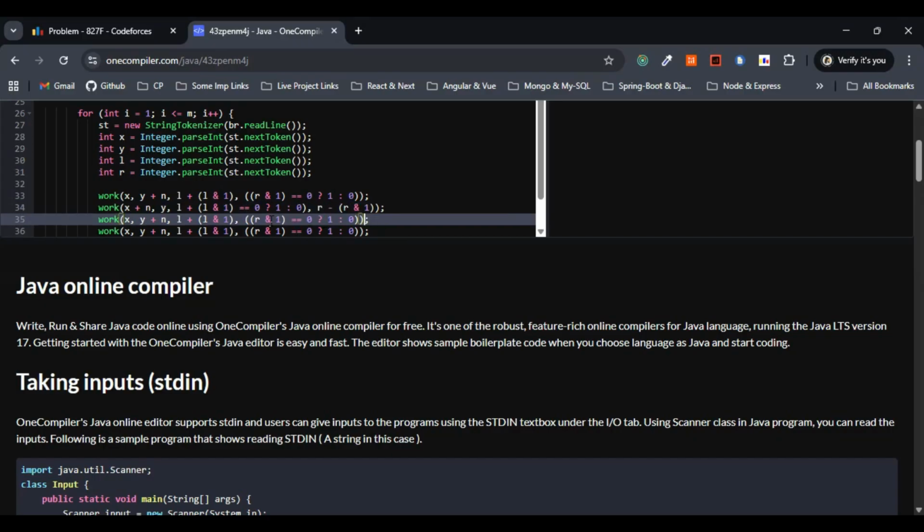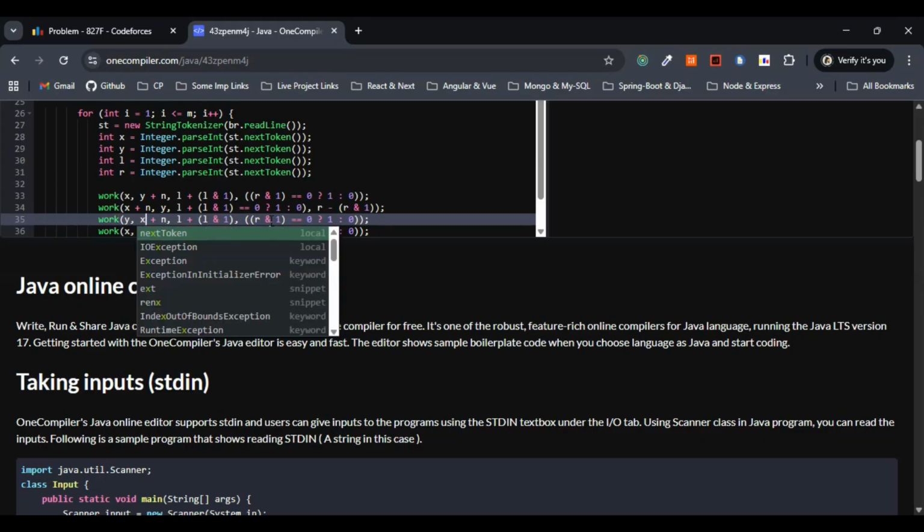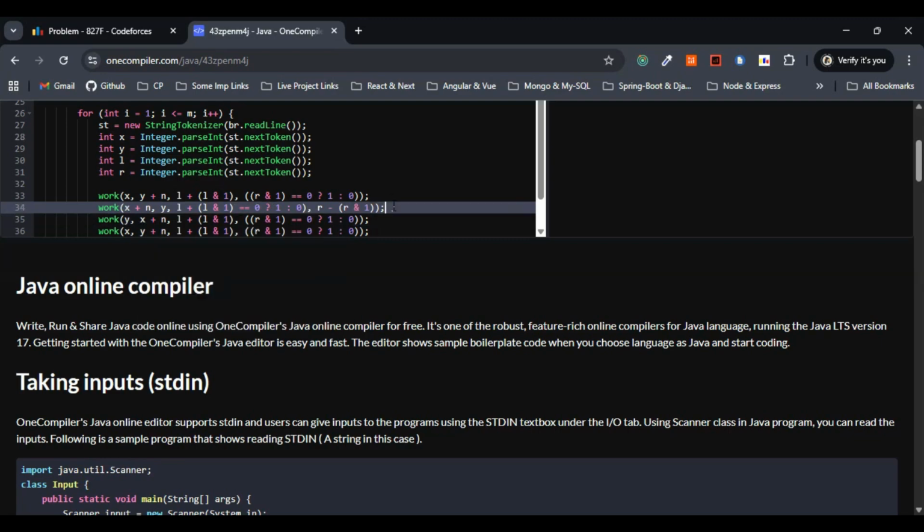Yeah, next let's go with x. So this one y first actually. This one will be x plus 1, right? So this is fine. So the second one is from x plus n we are considering, right? From x plus n to y, the second line from x plus n to y. So we are checking for the other parity basically. We are shifting the start parity by 1. The third one, we have to go with the symmetric for the reverse direction y to x, right? So we are going with the third one currently. So this one will be y, x plus 1. This is fine. L plus L bitwise and 1, this remains same actually.